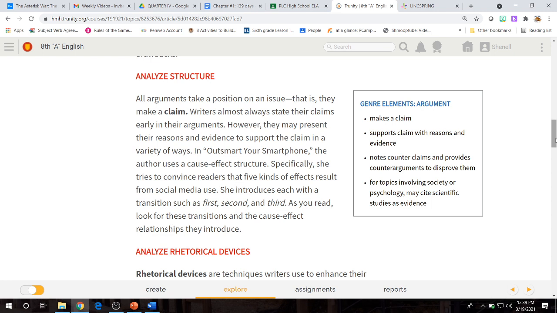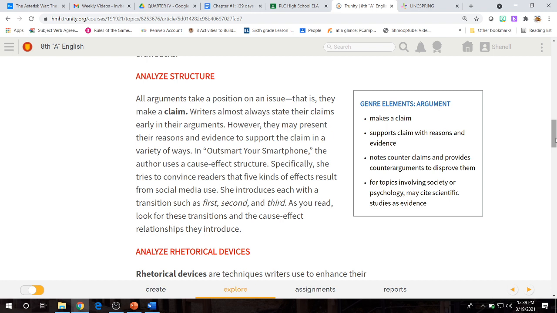All arguments take a position on an issue. That is, they make a claim. Writers almost always state their claims early in their arguments. However, they may present their reasons and evidence to support the claim in a variety of ways.